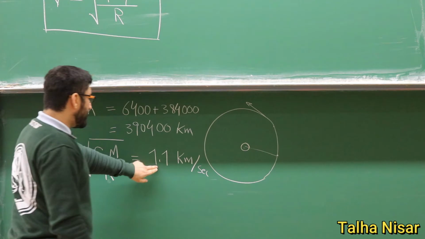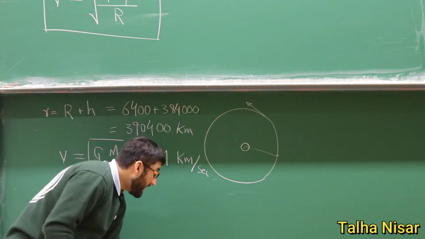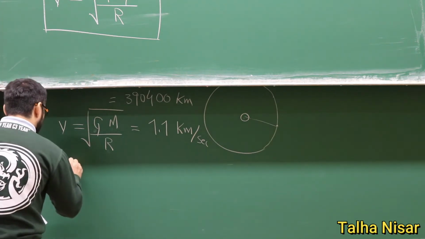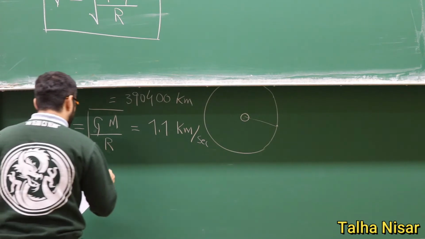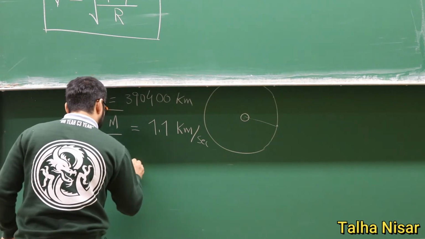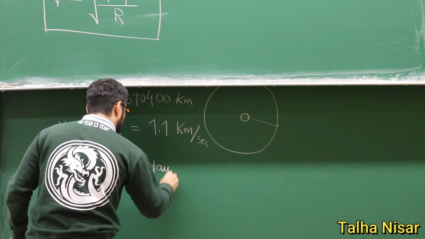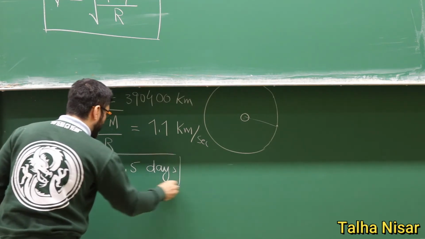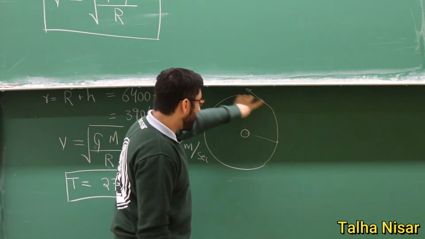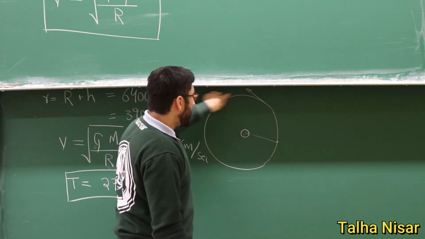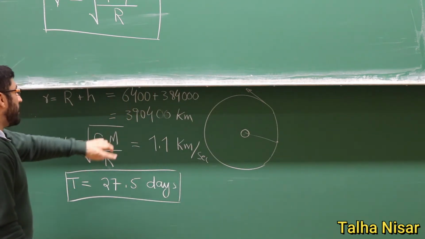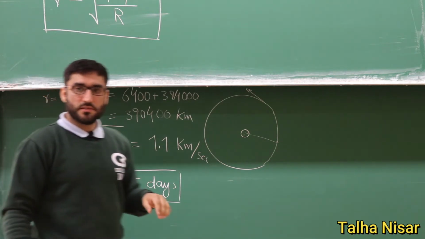And now, since we have the speed and we have the radius, if we calculate the period of this satellite, the Moon, it is 27.5 days. So the Moon completes one rotation around the Earth in 27.5 days. So we can calculate it using these physics concepts.